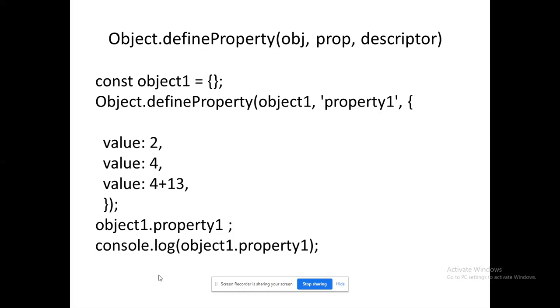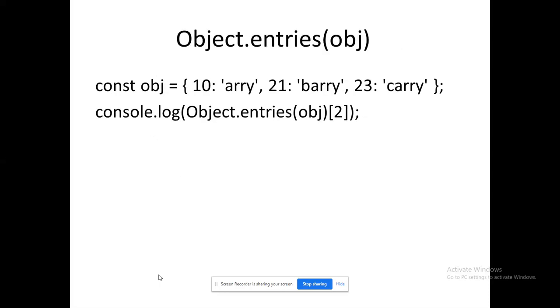What is the last value in property one will be the result here. Please remember, in property one I have value 2, and value 4 plus 13. So what will happen? The operation 4 plus 13 will happen, giving 17. When I access object one dot property, it will retrieve the last value, which will be 17. The final operation is 4 plus 13, 17. So I will get 17. That is the idea behind this.